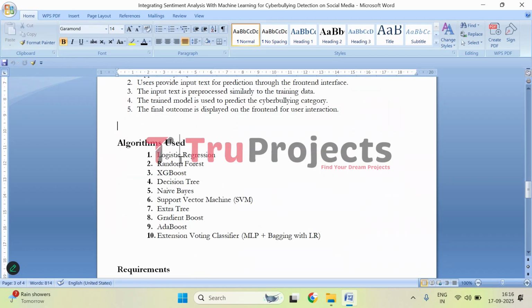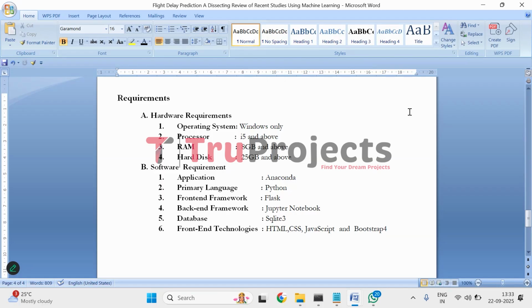Moving on to the algorithms used. These are the algorithms which are used in this project for detecting cyberbullying. To implement this project, we need two kinds of requirements, which are hardware and software. In hardware, we need operating system of Windows, processor of 5 and above, RAM of 8 GB and above, and hard disk of 25 GB and above.